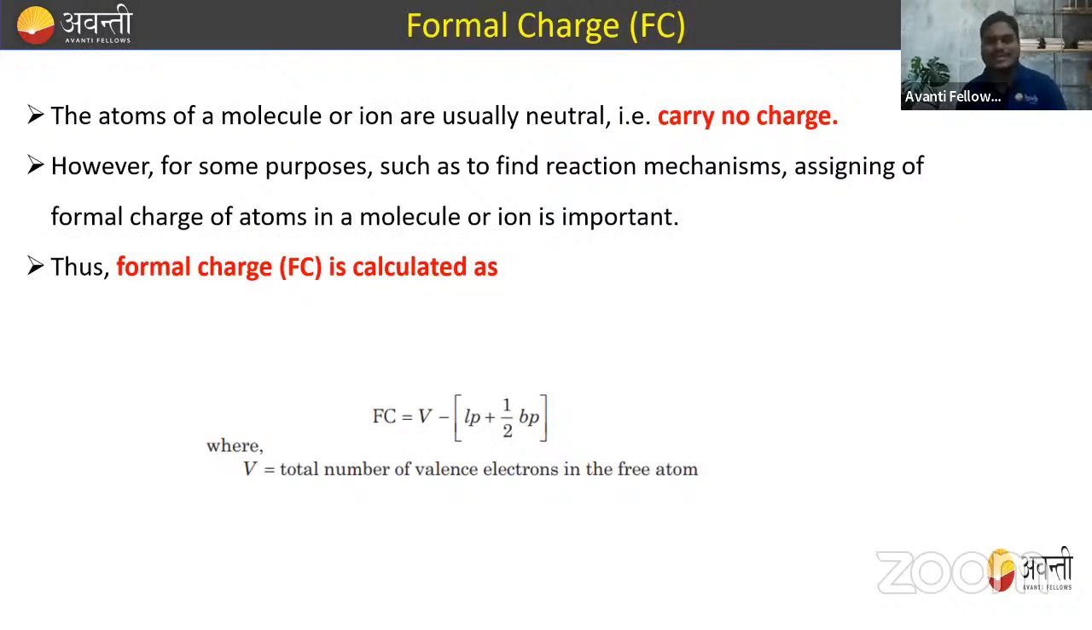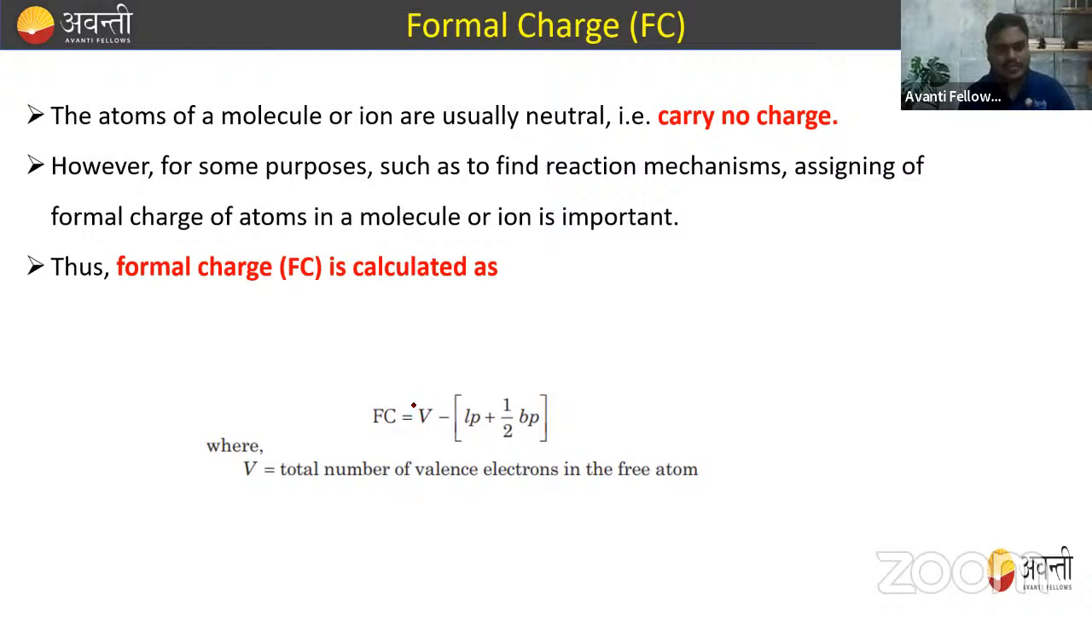Now, if you know this, then you can also calculate the formal charge. So how will you calculate the formal charge? The atoms of a molecule or ion are usually neutral, that is, carrying no charge, right? However, for some purposes, such as finding the reaction mechanism, assigning formal charge to atoms in the molecule or ion is very important. Thus, formal charge is calculated. So how will you calculate this formal charge?